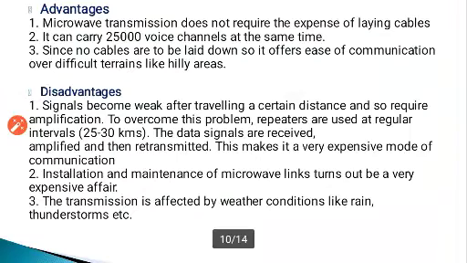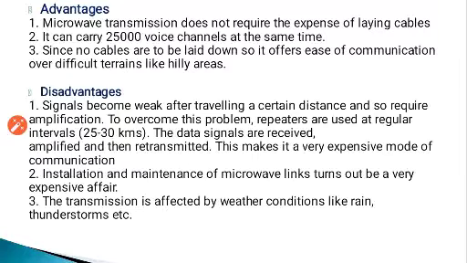So in hilly areas, you can have microwaves for easy communication. What are the disadvantages? Signals become weak after traveling a certain distance and so require amplification. As we have told, we require repeaters after a few distances only. So to overcome this, repeaters are required, every 25 to 30 kilometers for microwaves. The data signals are received and amplified, then retransmitted. This makes it a very expensive mode of communication.